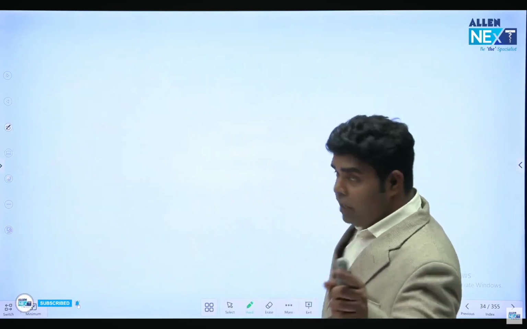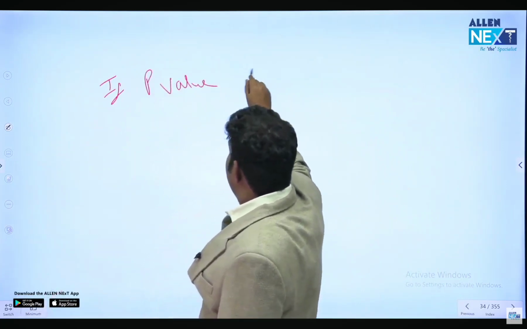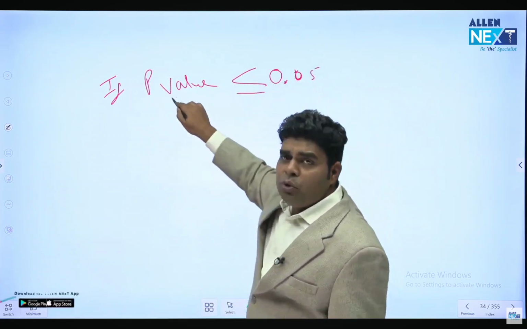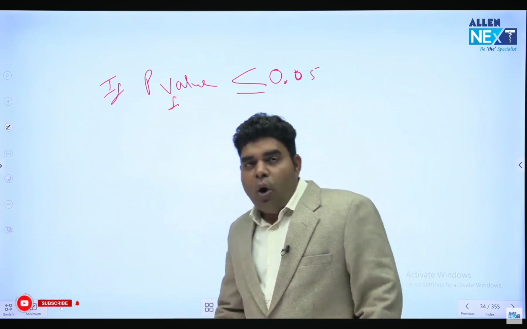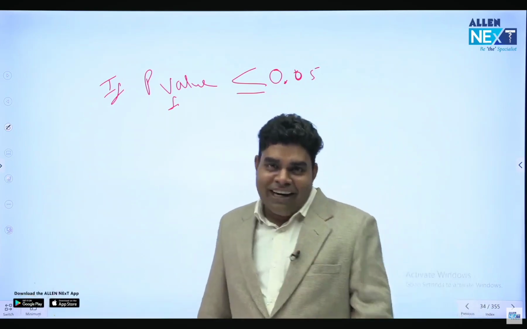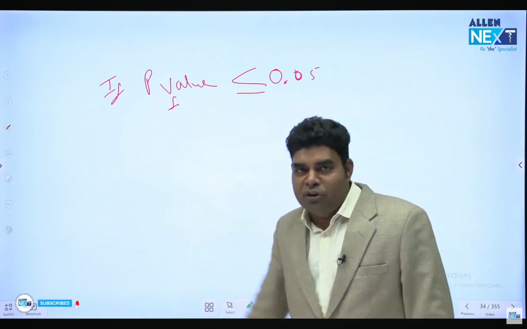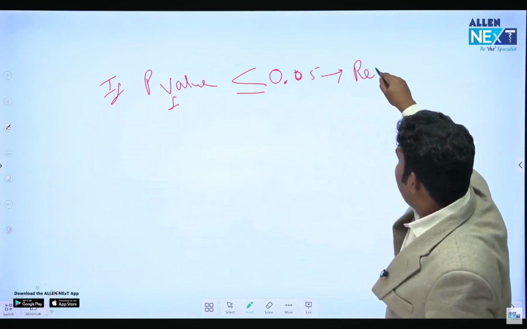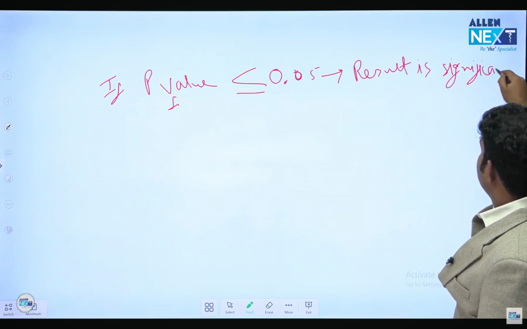Okay? एक और चीज जान लो, last point, that अगर p value is less than or equal to 0.05, p value क्या है? Mistake है, that's an error, and error should always be minimum. तो अगर आप किसी भी एग्जाम में जाते हो और 5% से कम क्वेश्चन गलत करते हो तो आप वो एग्जाम पास कर जाओगे ना, सिग्निफिकेंट हो जाएगा. So same story applies here. Whenever p value is less than or equal to 0.05, or you do less than 5% mistake in any exam, then we say that exam, that result is significant.